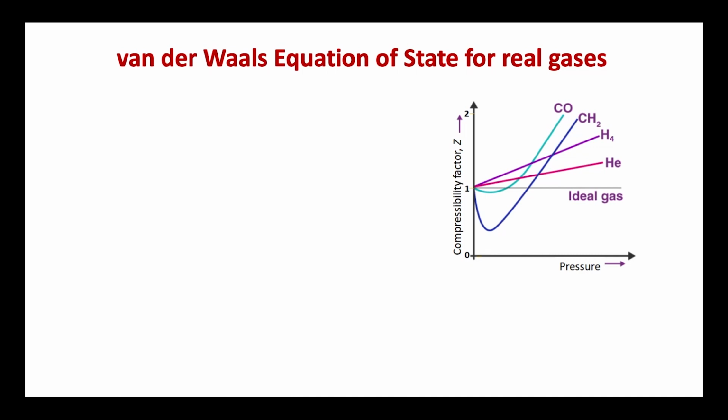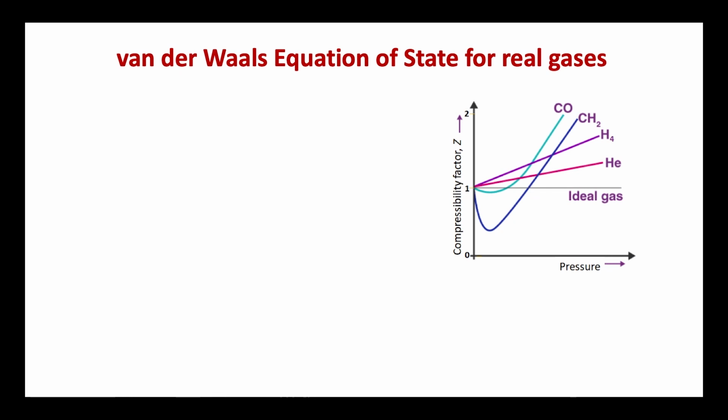This equation is more accurate than the ideal gas equation, that is PV is equal to nRT, for expressing the relation between pressure, volume and temperature of real gases. Okay, so now we are in a position to discuss the departure of real gases from ideal behavior at different pressures and temperatures as depicted in this picture.